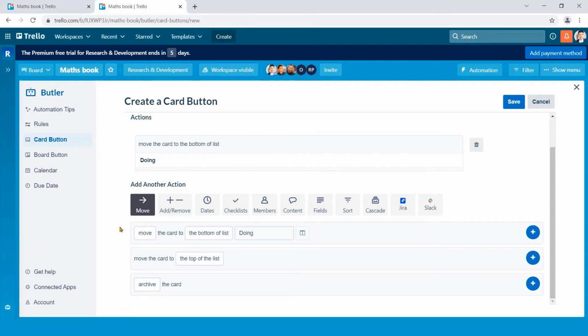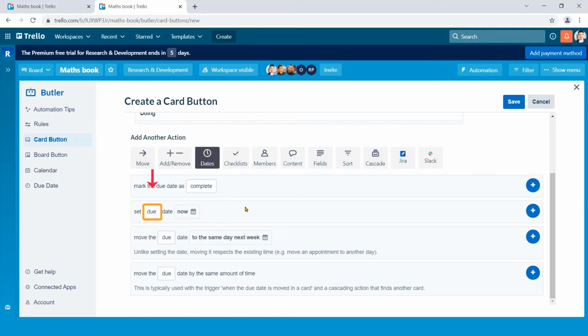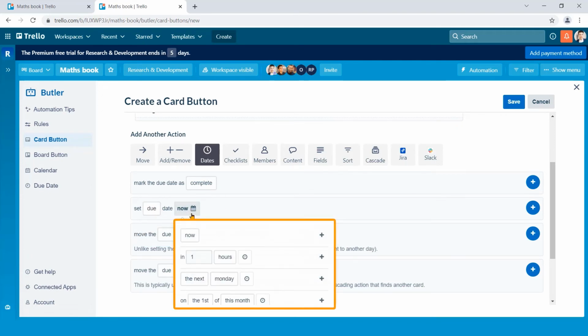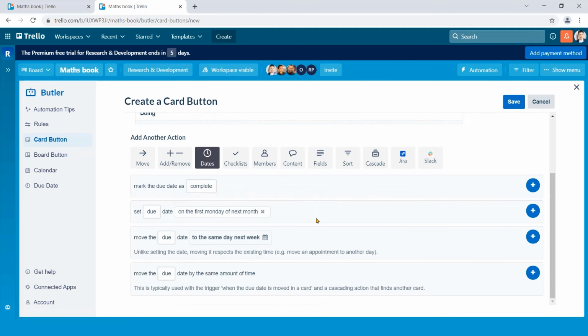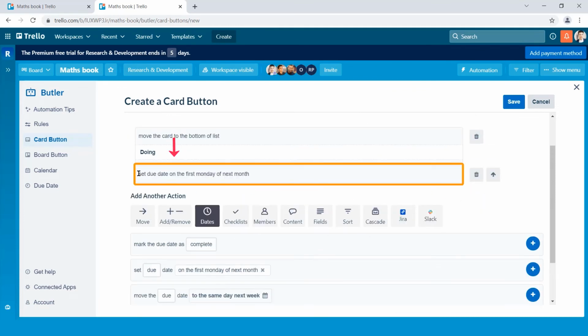Now I want to define project due date. To do that, go to Dates. In this section, due is selected by default. Now click on here. You can see several options. I choose this option. I change here this month to next month. Click this plus button. Finally, click the plus button. See, the due date has been created.